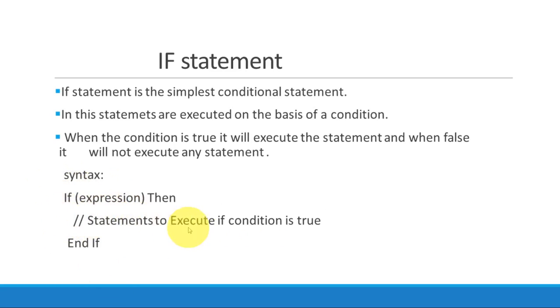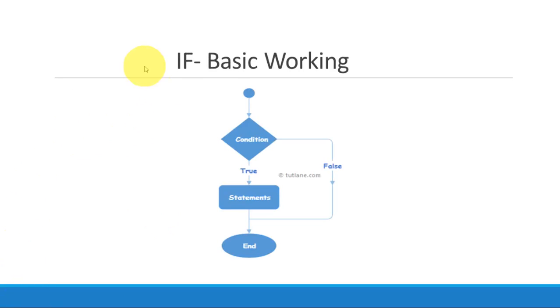Otherwise, nothing will happen. Then what is the basic working of this if condition? This is a flowchart for the if working. If the condition is true, then the statements will execute, and if it is false, it will come to the exit point. No statements will get executed.